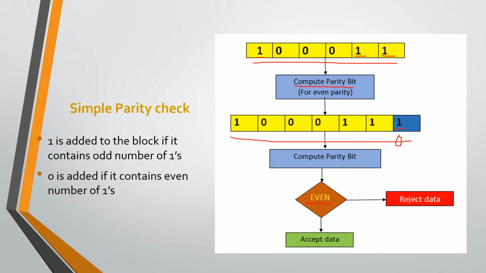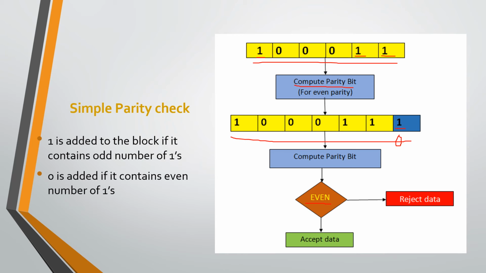But there are some drawbacks related to this simple parity checking method. The drawbacks are, it can only detect single bit errors, which are very rare. And the second drawback is that if two bits are interchanged, then it cannot detect the error.